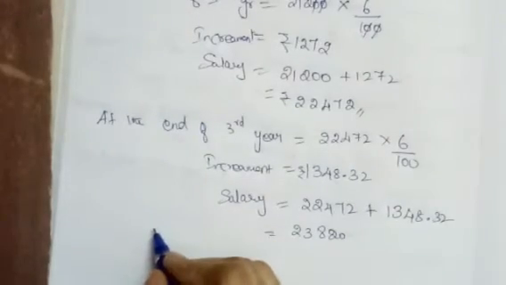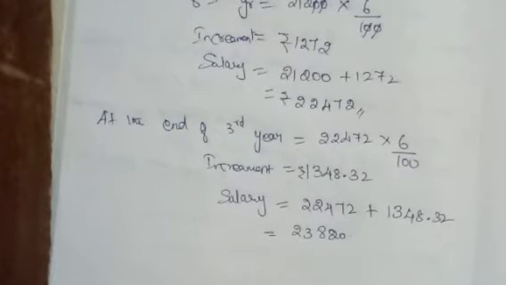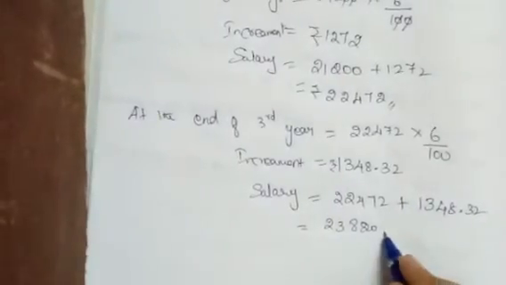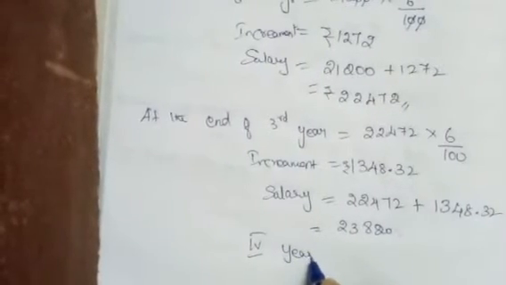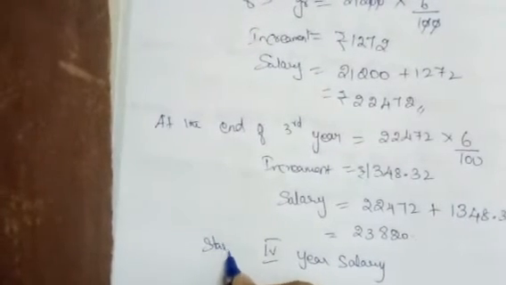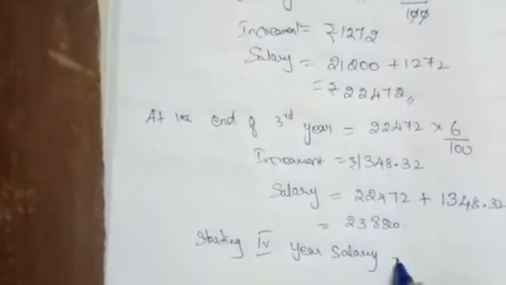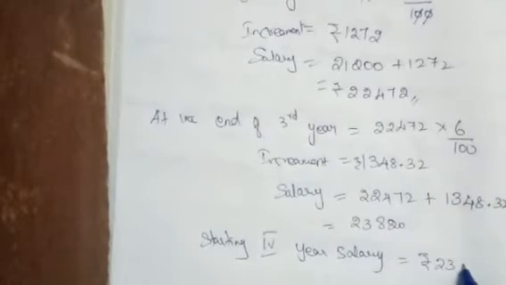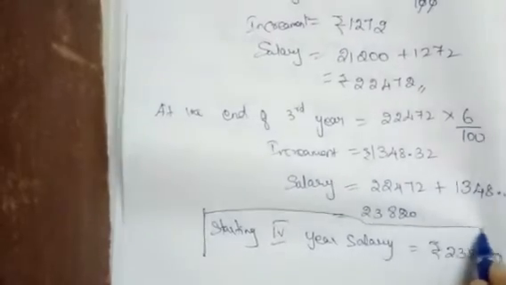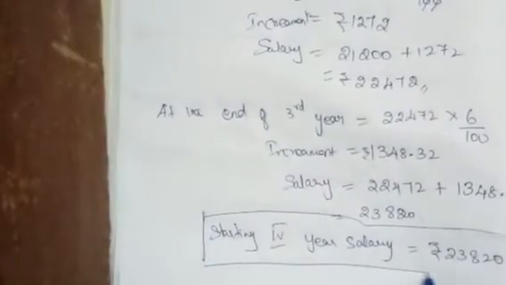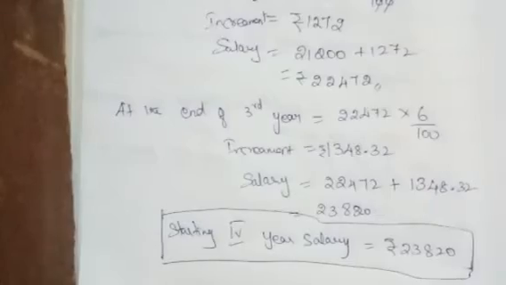Next, at the end of the fourth year only they are asking the question, no? This is what will be the salary at the beginning of the 4th year. The starting salary in the 4th year is rupees 23,820. It is under offer A. Next, let us find offer B.